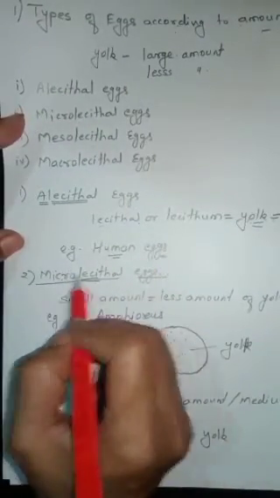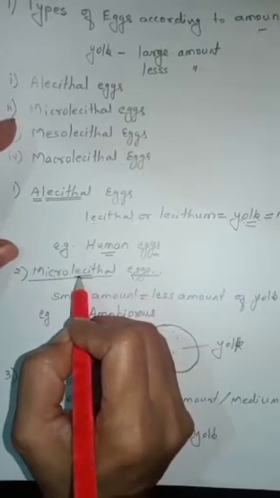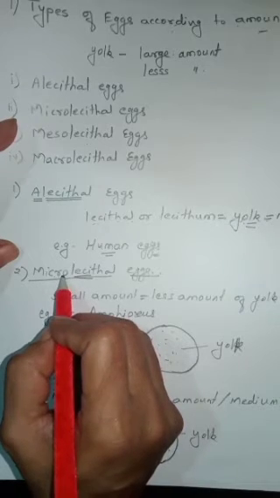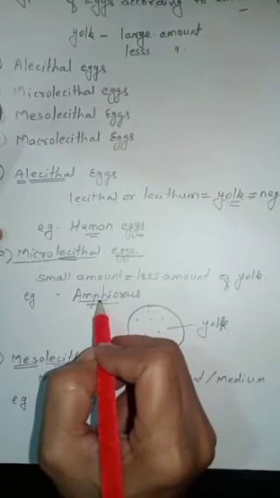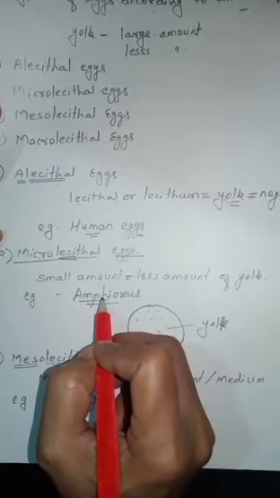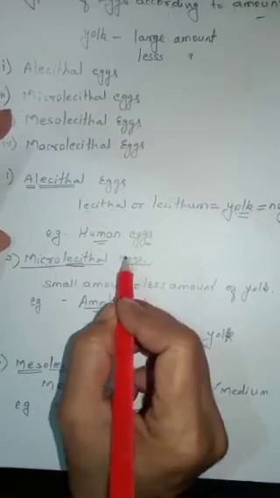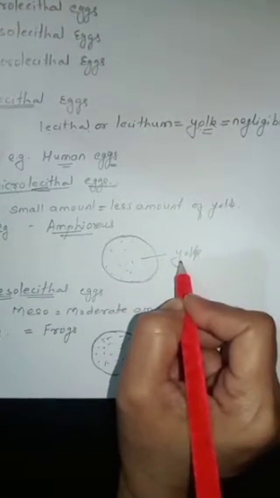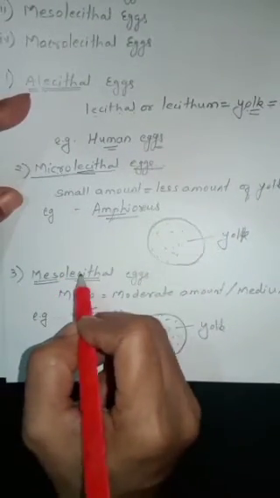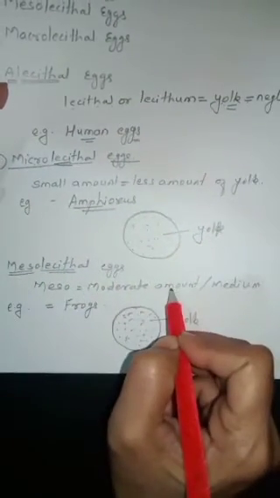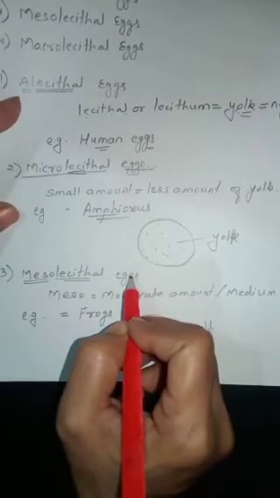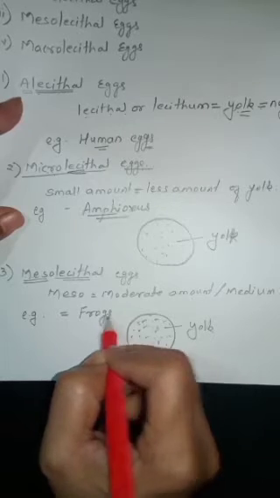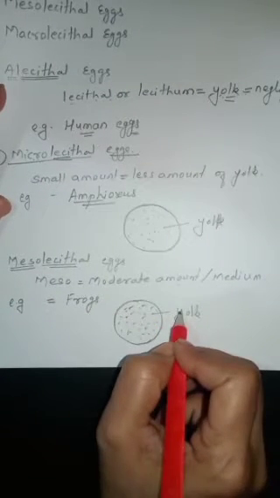The next one is microlecithal eggs. In these eggs, the amount of yolk is very little, very small amount of yolk is present, and the example is Amphioxus. In these Amphioxus eggs or in these microlecithal eggs, very little amount or very small amount of yolk is present. The next one is mesolecithal eggs, in which moderate amount of yolk is present. Therefore, these are known as mesolecithal eggs, and the example is eggs of frogs. Okay, in this moderate amount of yolk is present.